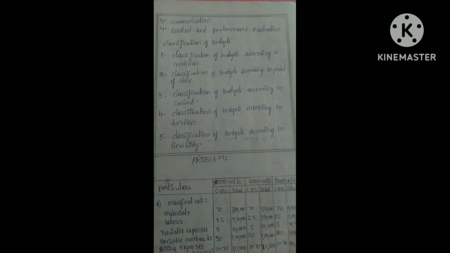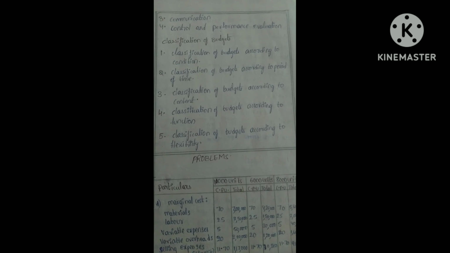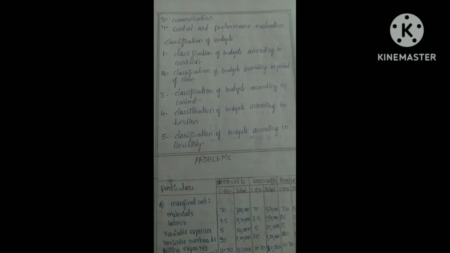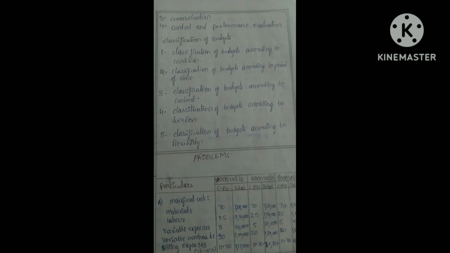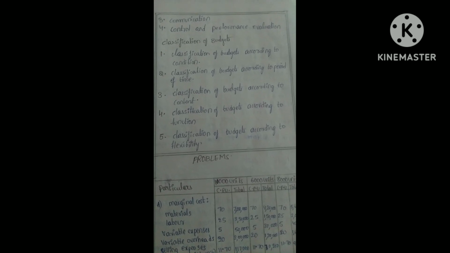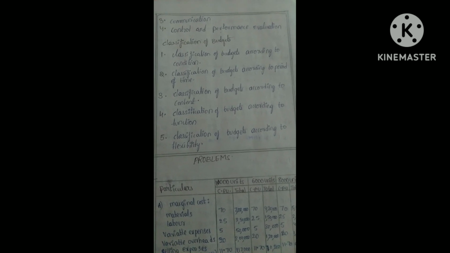Classification of budgets. Budgets are classified into 5 types, that is classification of budgets according to condition, according to period of time, according to content, according to function, and according to flexibility.